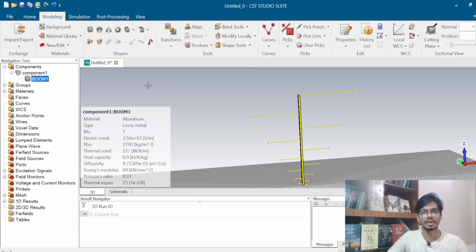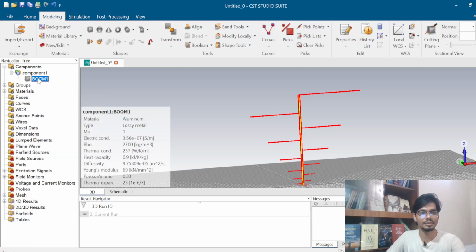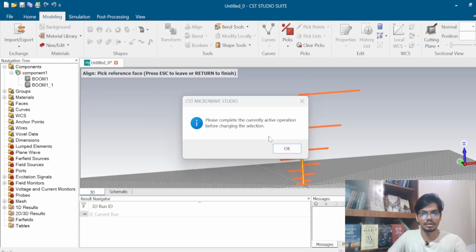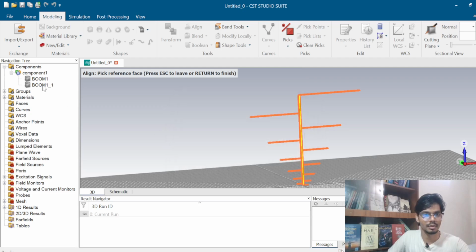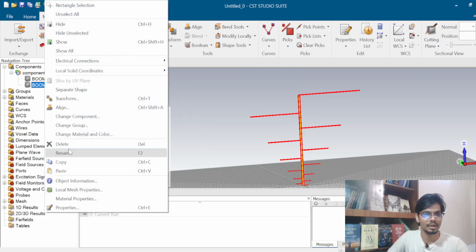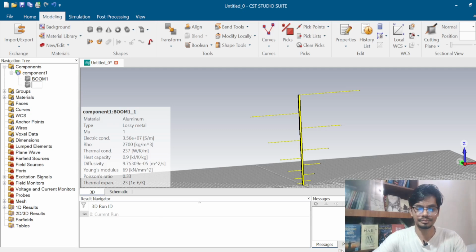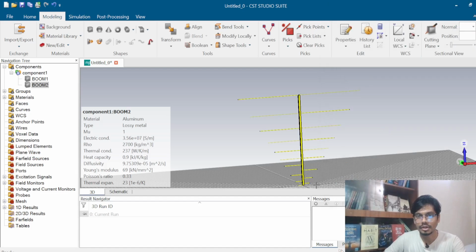Now what I have to do is copy the boom 1, then paste it. Then I have to give the name boom 2. Then I have to go to the transform and click mirror, and the mirror plane is 180. Then I have to click OK.